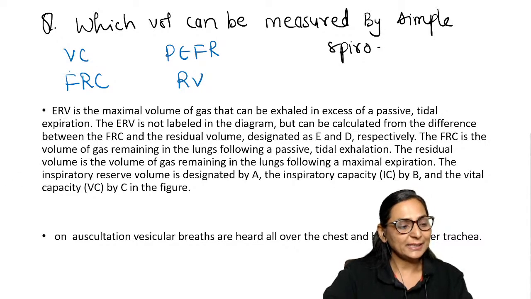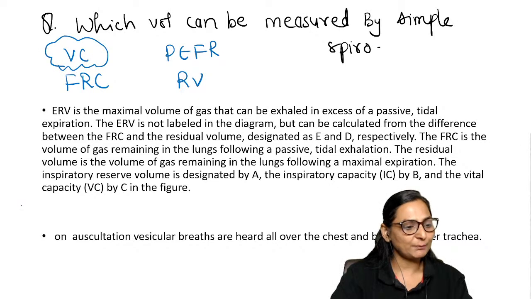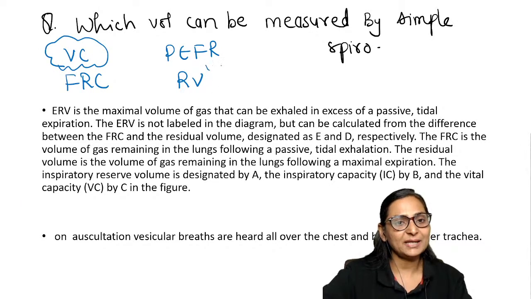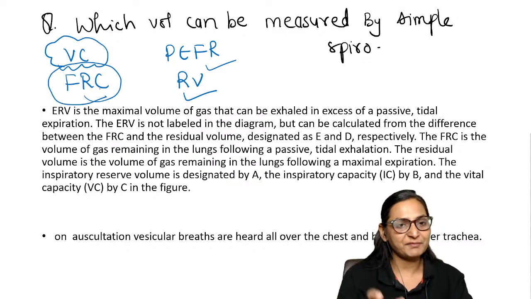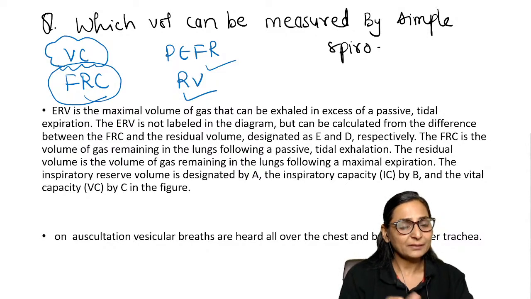Yes, Javed, in this particular question, it is the vital capacity which can be measured by simple spirometry, because PEFR requires peak expiratory flow rate, and RV can never be measured. So you first measure your FRC and after that you can find out RV and TLC, right?